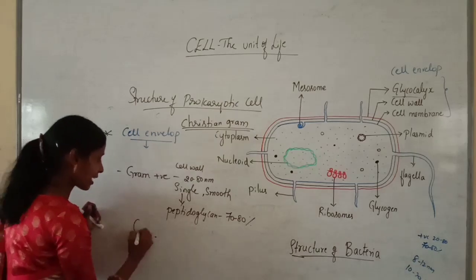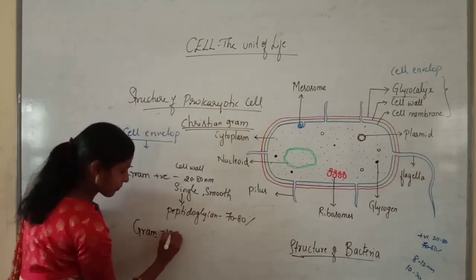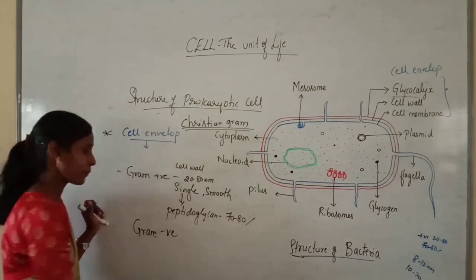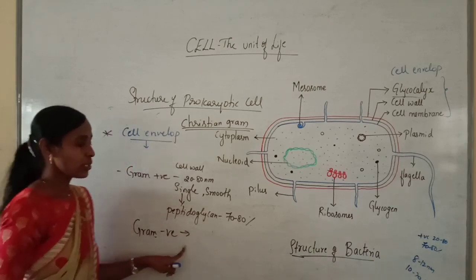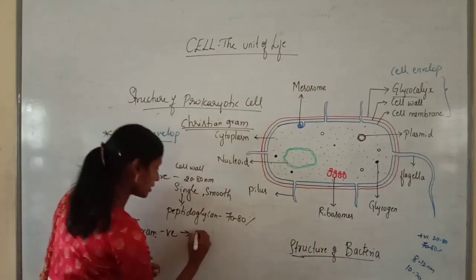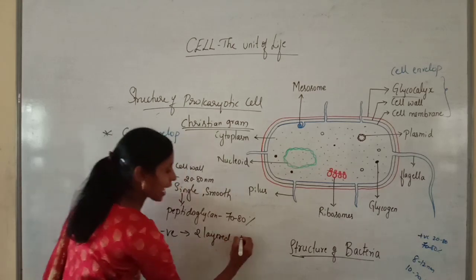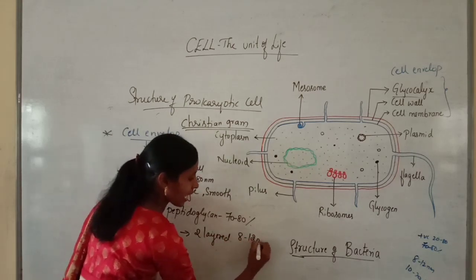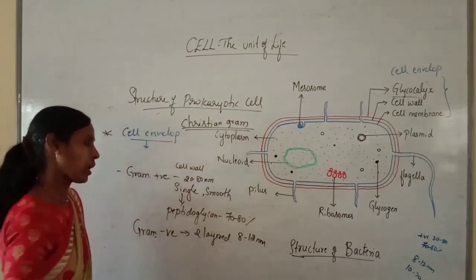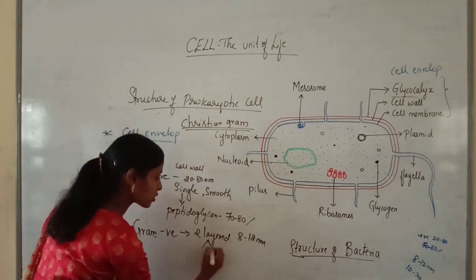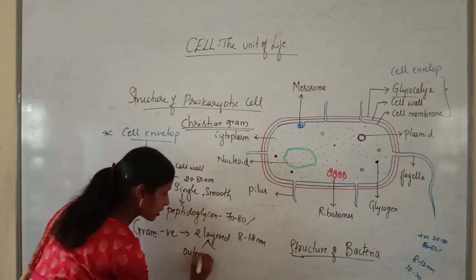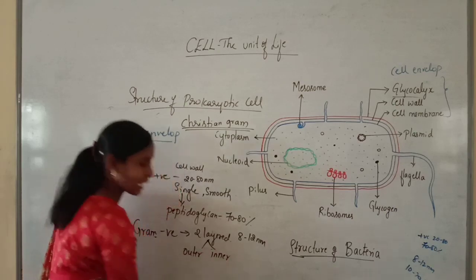If it is gram-negative bacteria, here it is two-layered and the thickness of the wall is 8 to 12 nanometers. Among these two layers, one is the outer layer and the other the inner layer.